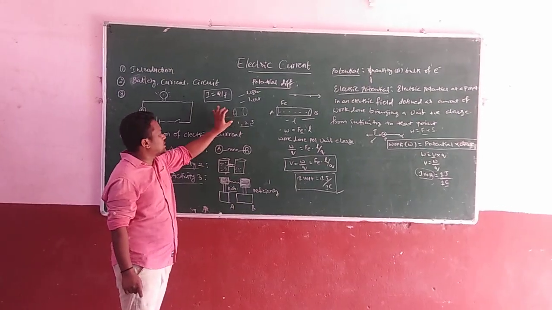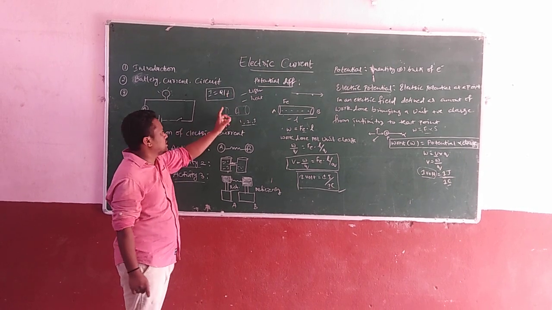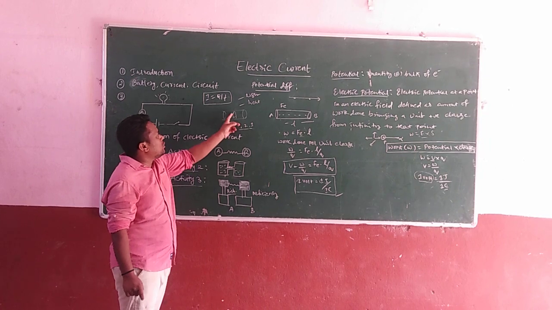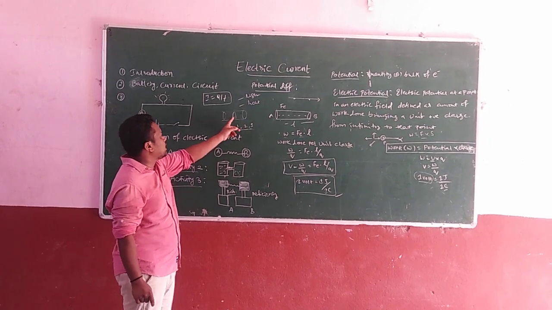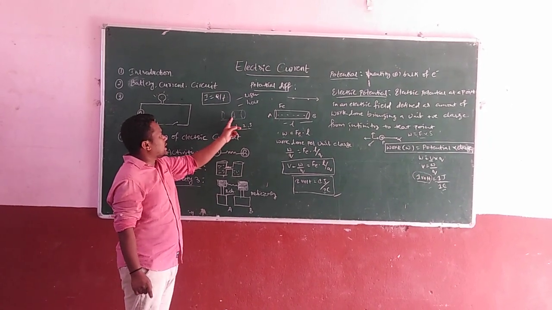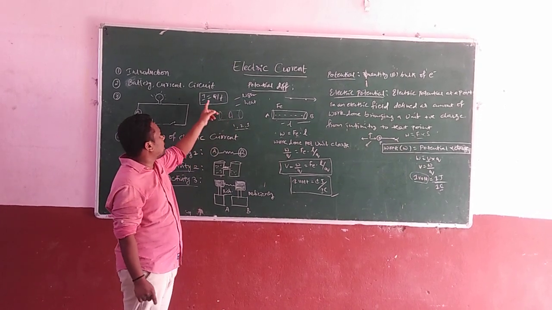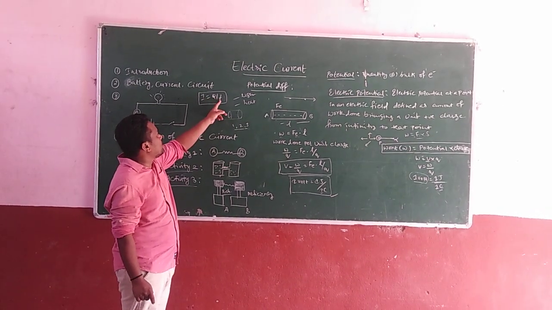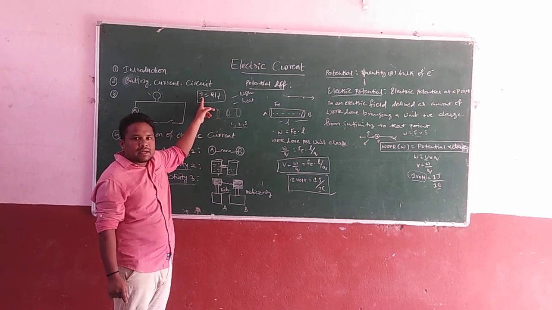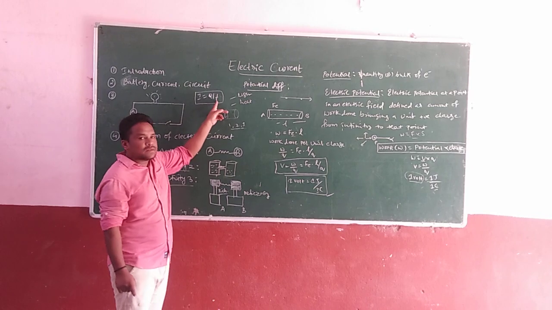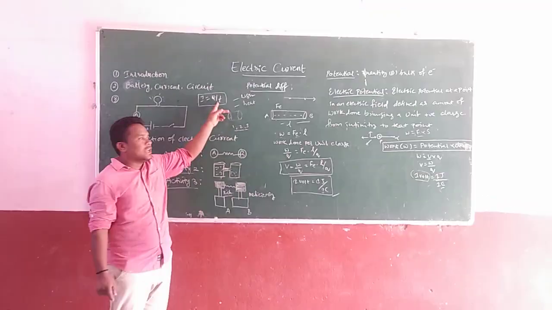This is nothing but one conductor. You can assume this is one conductor, having two ends A and B. The amount of charge crossing any cross section of a conductor in 1 unit of time, in 1 second of time, is said to be what? Current. I is equal to Q by T. What are the units for current? Amperes. What are the units for charge? Coulombs. What are the units for time? Seconds. I is equal to Q by T.